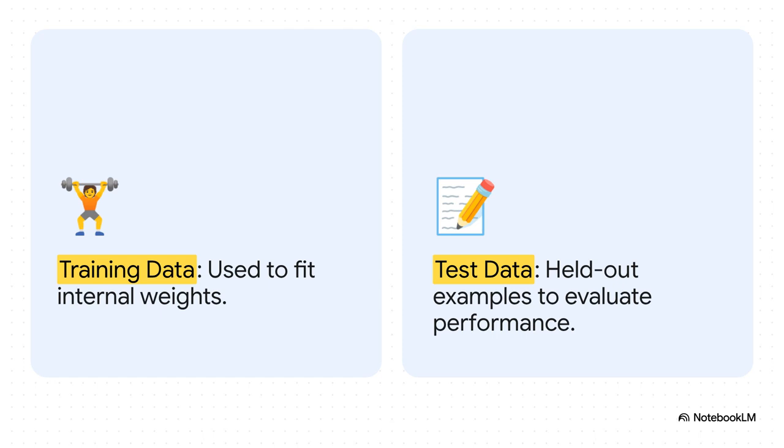On one hand, we have the training data. This is what the model used to fit its parameters and step down the mountain. But on the other hand, we have the test data. This is a batch of information the AI has never been allowed to see before. It's held out specifically to provide a totally honest evaluation of the model's final performance on totally unseen, real-world examples.